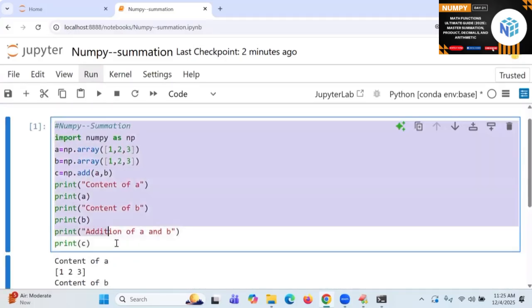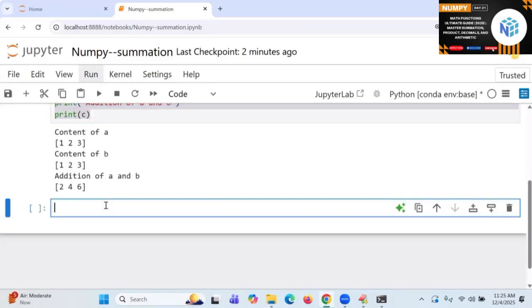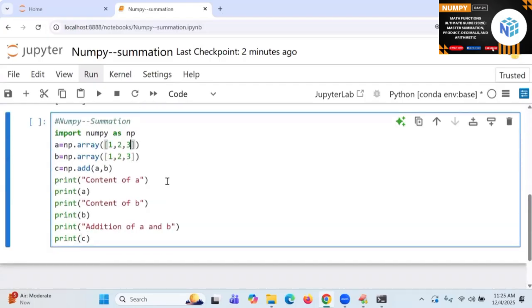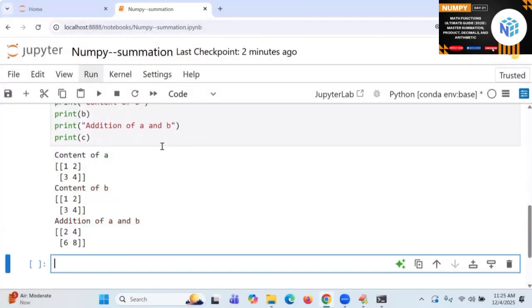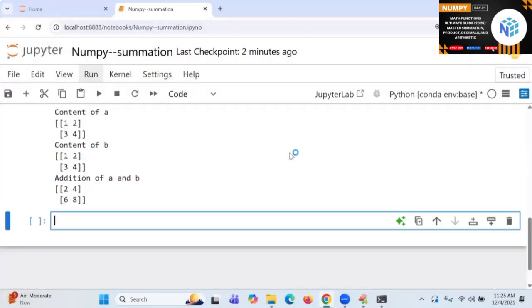One more I will take, students. Just try to follow. 1, 2, 3, 4, dot reshape of 2 comma 2. Dot reshape of what? 2 comma 2. So there I'm going to write addition of, and you are going to get element wise addition. Already we know this.